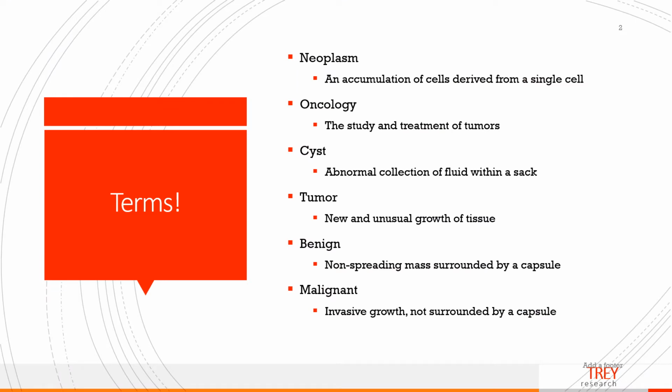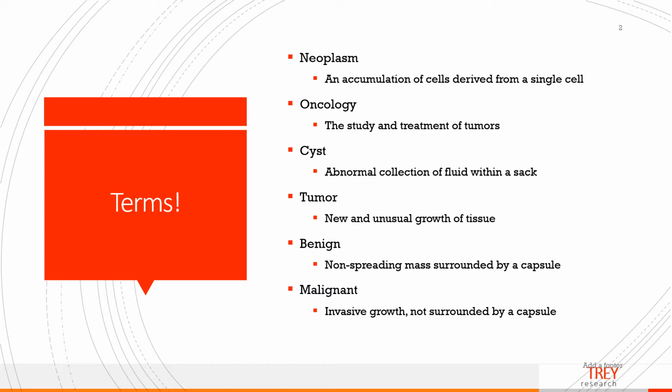Let's go ahead and start with some terms that you want to be familiar with. Okay, so neoplasm is just a fancy name for tumor, really. It's an accumulation of cells derived from a single cell. Oncology is the study and treatment of tumors. Cyst is an abnormal collection of fluid within a sac or cell wall. Tumor is a new and unusual growth of tissue. It is a proliferation of cells which produces a mass rather than causing an immune reaction or inflammatory condition.